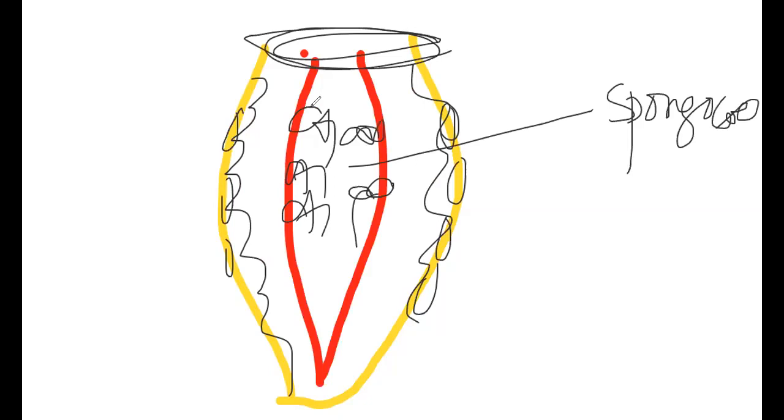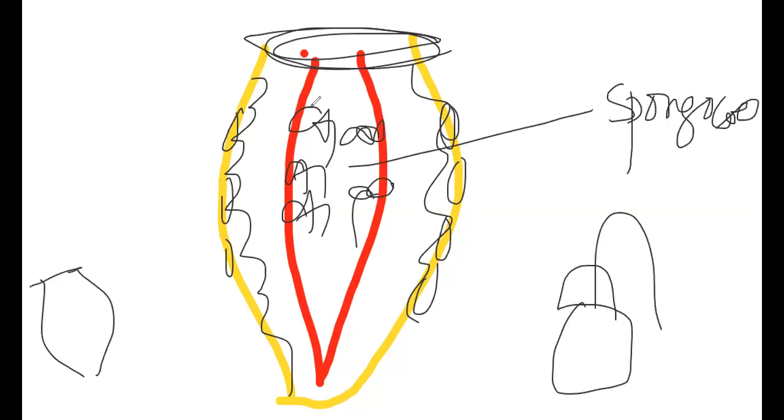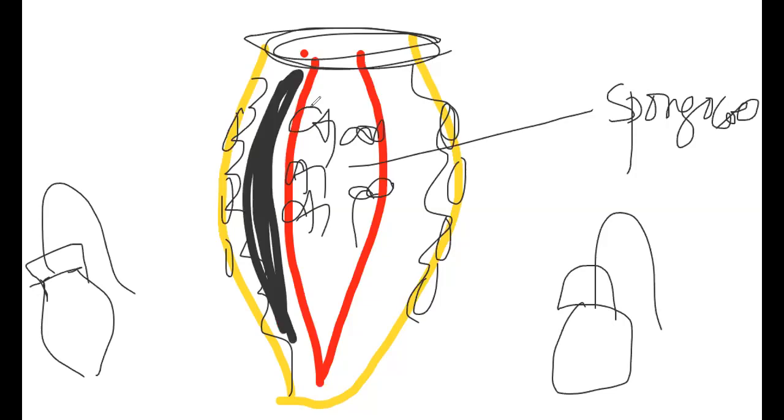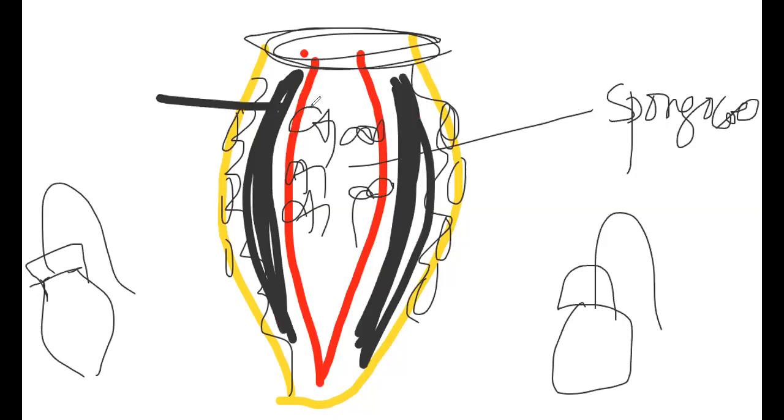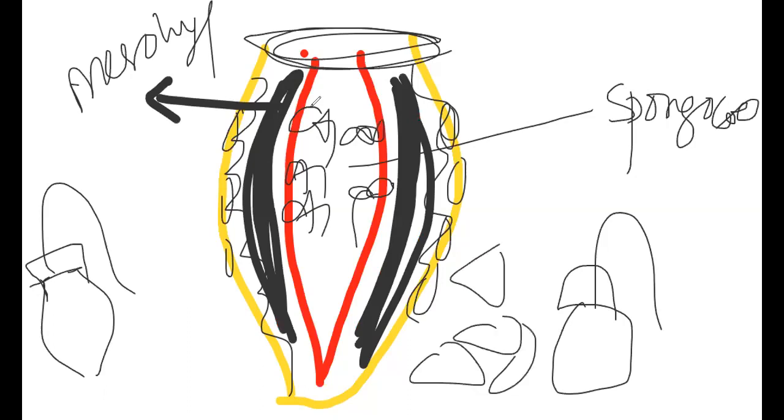We have to talk about that later. If we draw separately, we can show it like this. These are the choanocytes, and there is no need to go into much detail at present, because we have a special chapter to learn all of this. In between them, the mesohyl is present. This is mesohyl, a non-cellular substance. Here all the cells are loosely aggregated, with no coordination in between, because there are no nerve cells and sensory cells. This is about the cellular grade of organization.